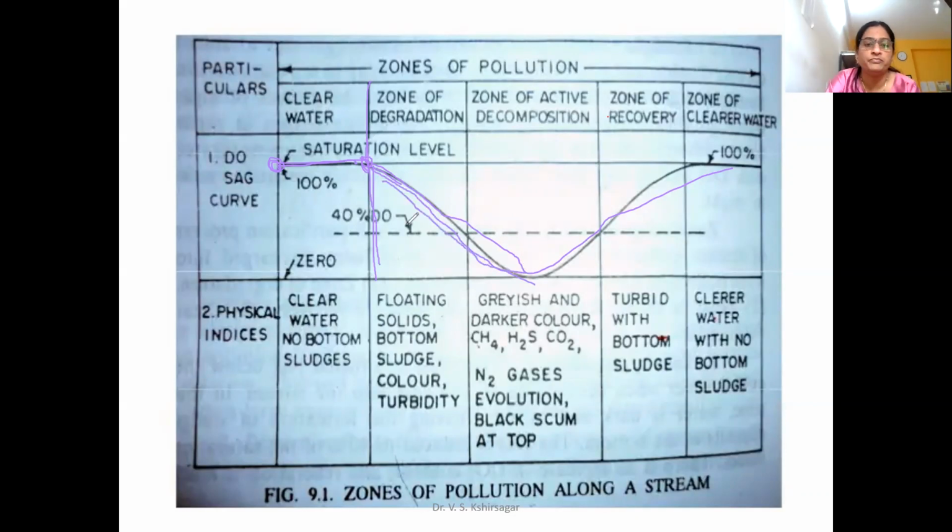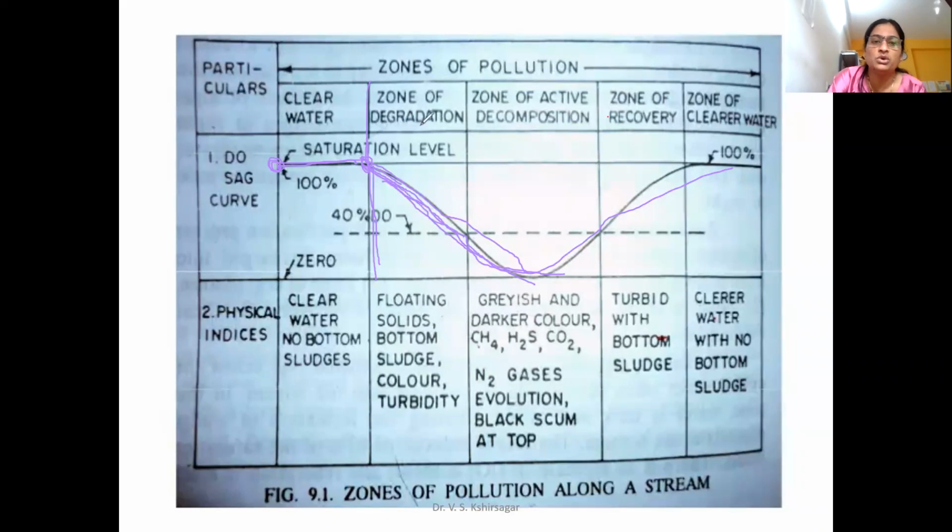It takes time. So initially it is slowly decreasing, and after some time it is observed to be decreasing drastically. When the degradation process has started or is going on, at that time almost 40% of the oxygen will be reduced, and that zone is known as the zone of degradation.